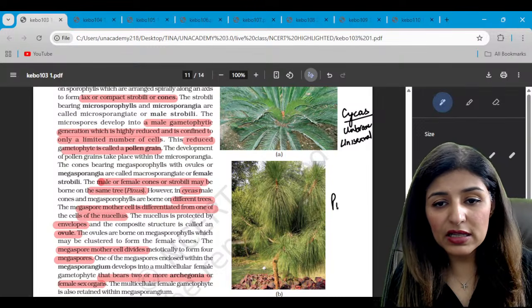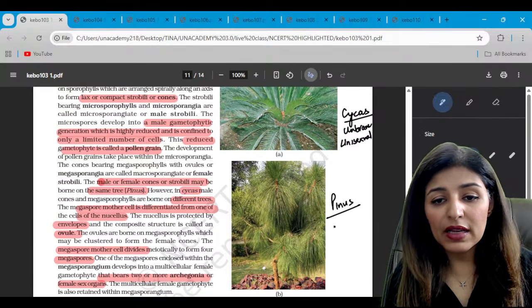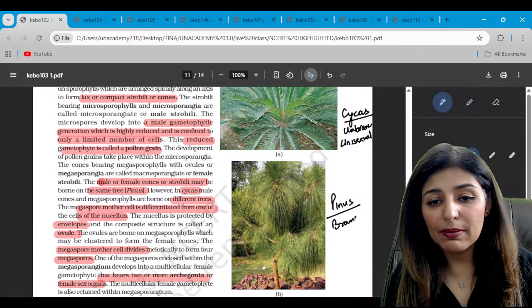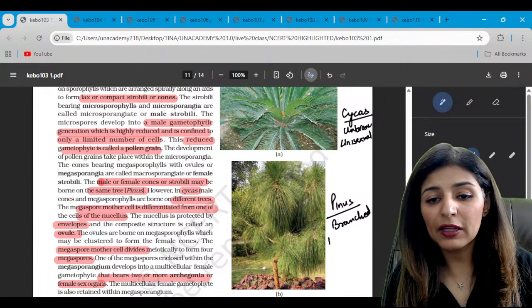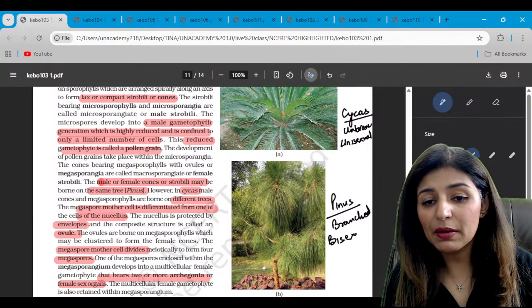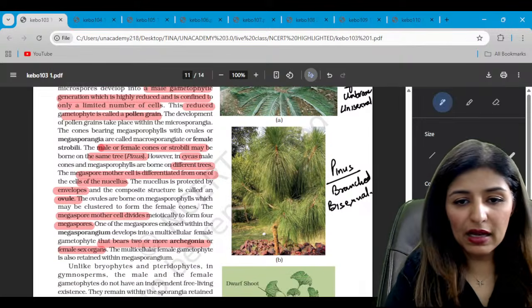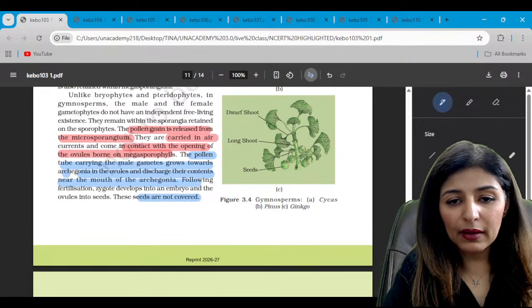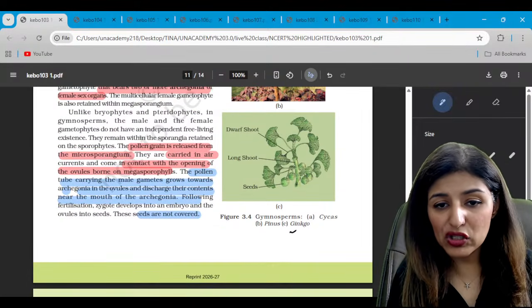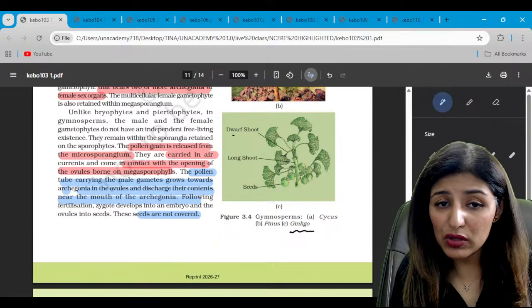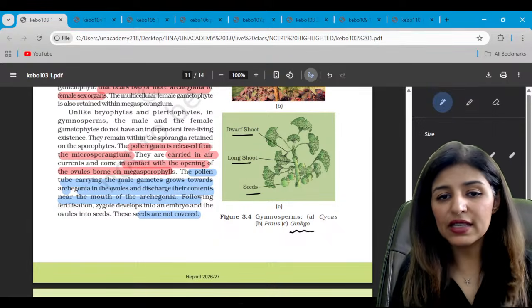And then this is pinus, while pinus is branched and it is bisexual. So both male and female cones will be present on the same plant. Are we clear? Yes, please. And this last diagram represents ginkgo. So you see a dwarf shoot, a long shoot, and these seeds.